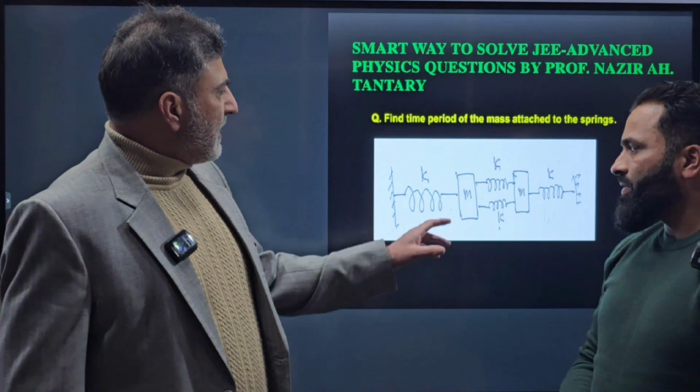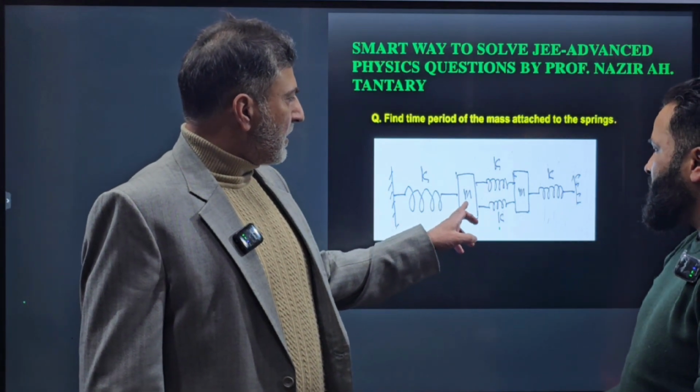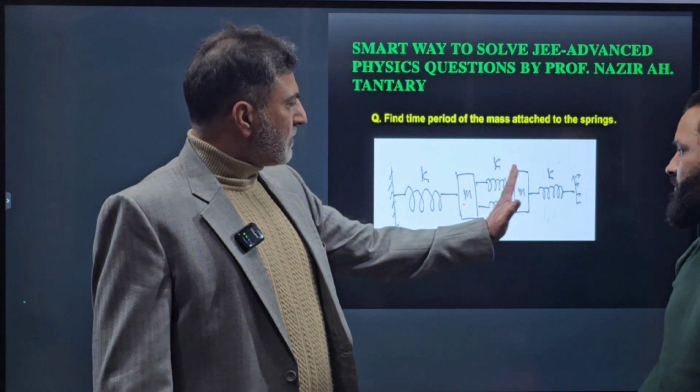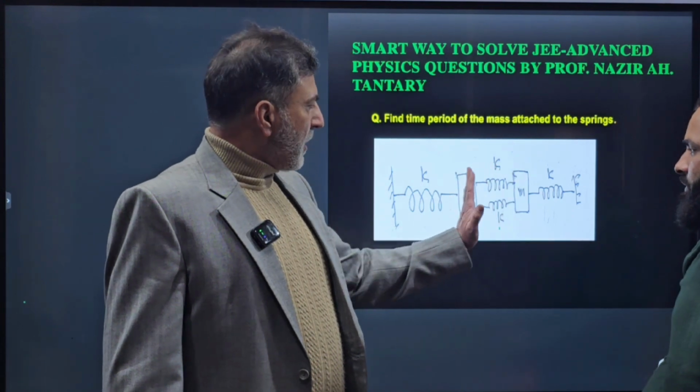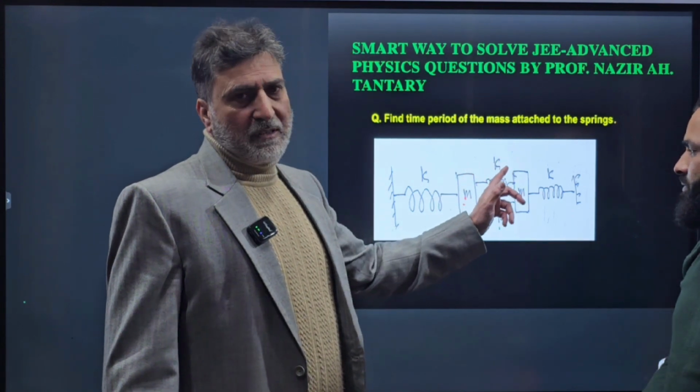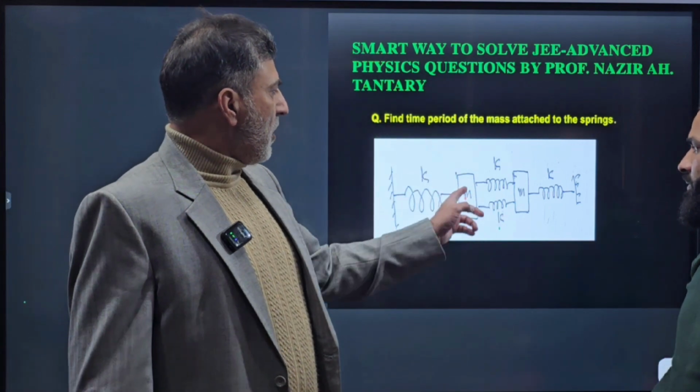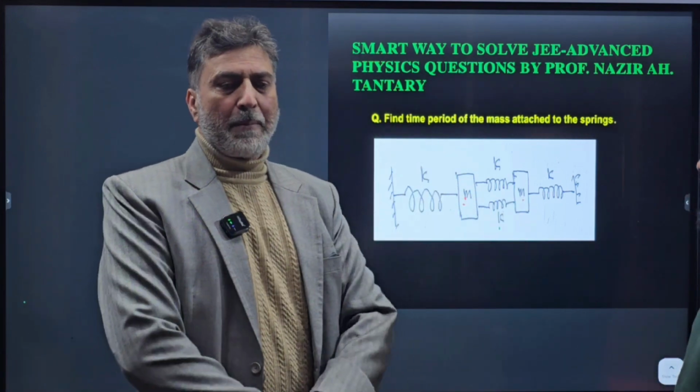The second method is writing directly the force equations for this mass and this mass. That is also very easy. Just push this mass or this mass a little away from the equilibrium position and find the forces. Once we find the forces, we can find the time period of the oscillation of this mass or this mass.